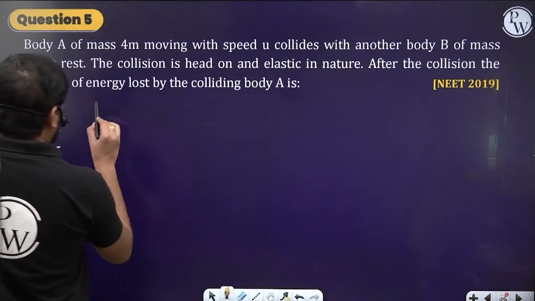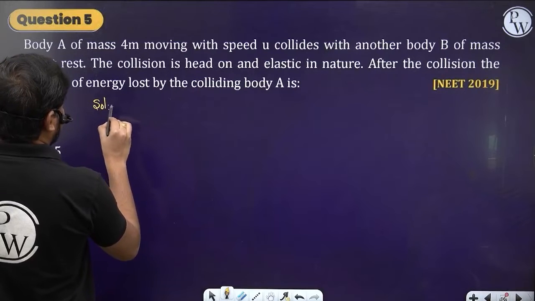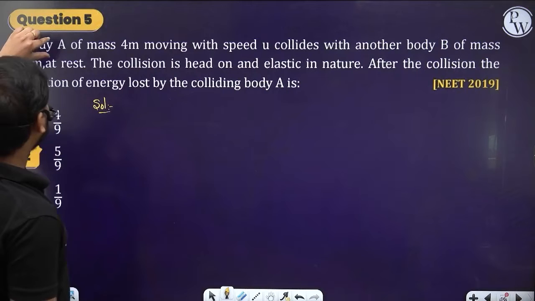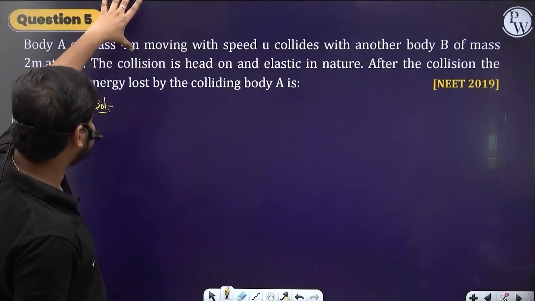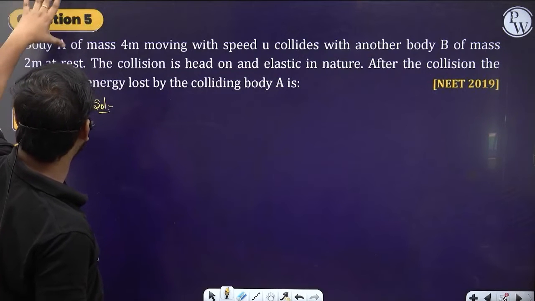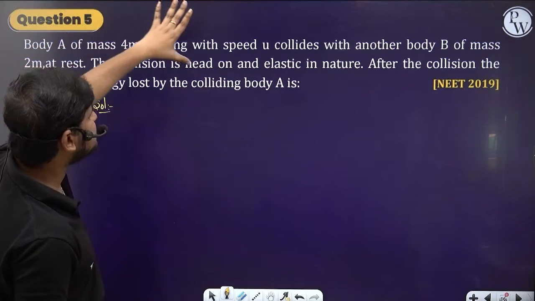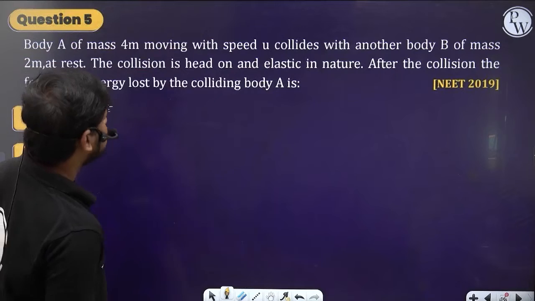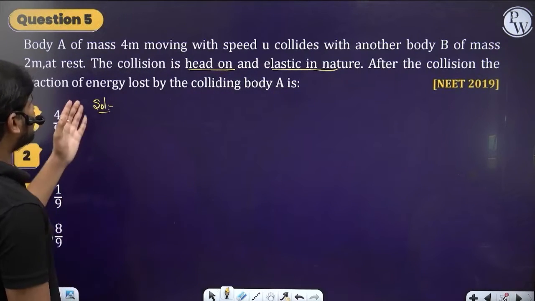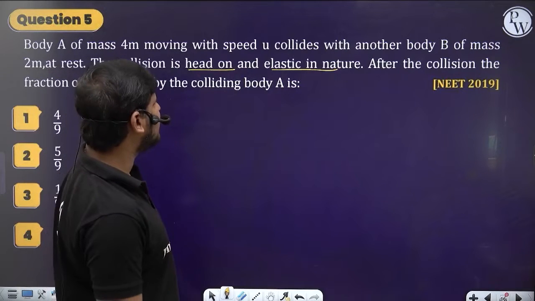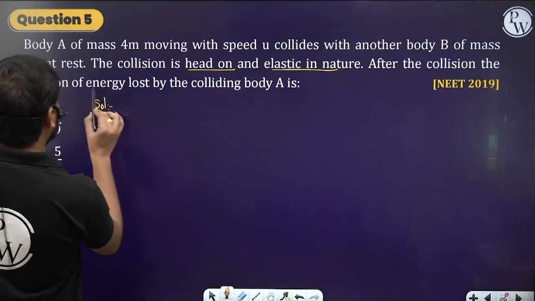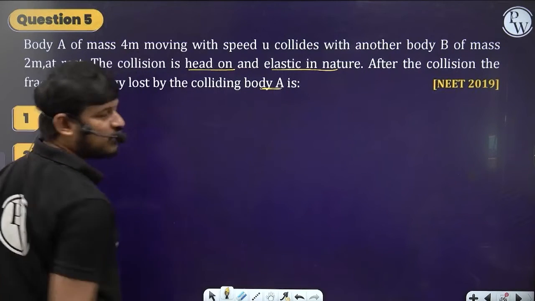So question number 5. What does the question say? This was asked in NEET 2019. A body A of mass 4m moving with a speed u collides with another body of mass 2m which is at rest. The collision is head-on and elastic in nature. So after the collision, they are asking the fraction of energy lost by the colliding body A.